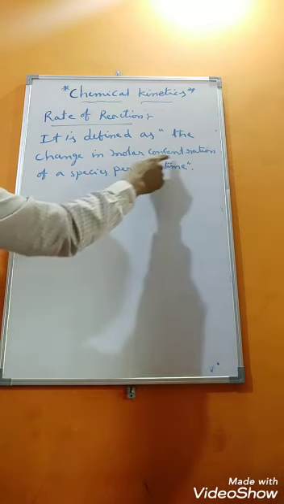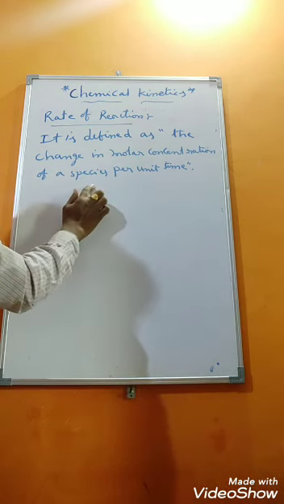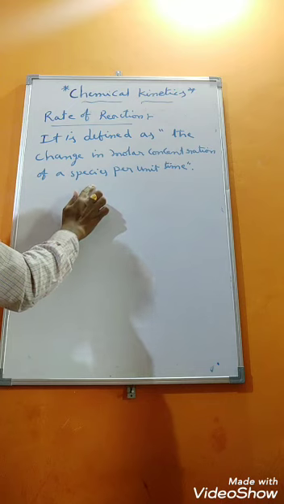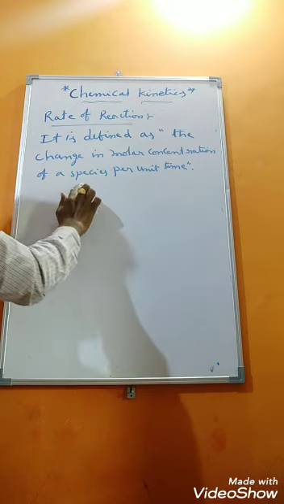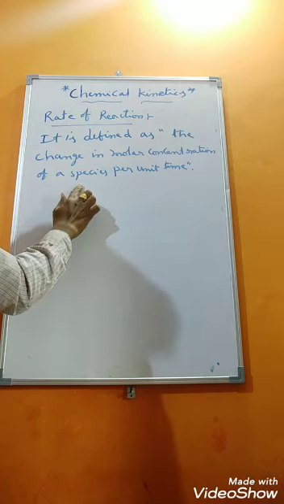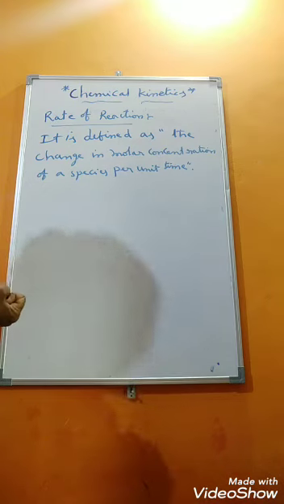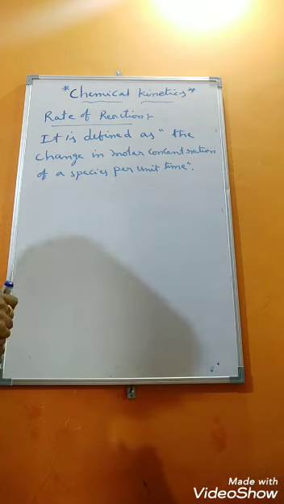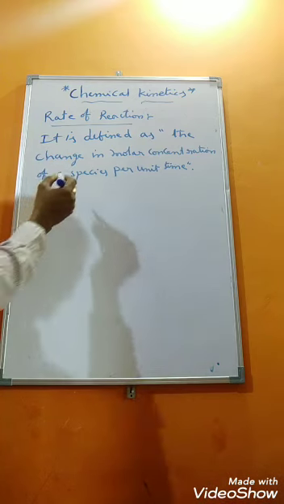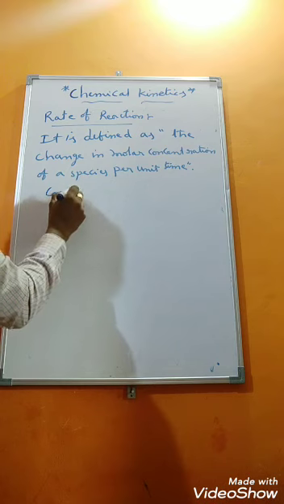See that, students, change in molar concentration of a species means it may be a reactant or product. Change in molar concentration of a reactant or change in molar concentration of a product per unit time. How much it is, we need to calculate that. That is nothing but rate of reaction here. Suppose, consider a simple reaction.